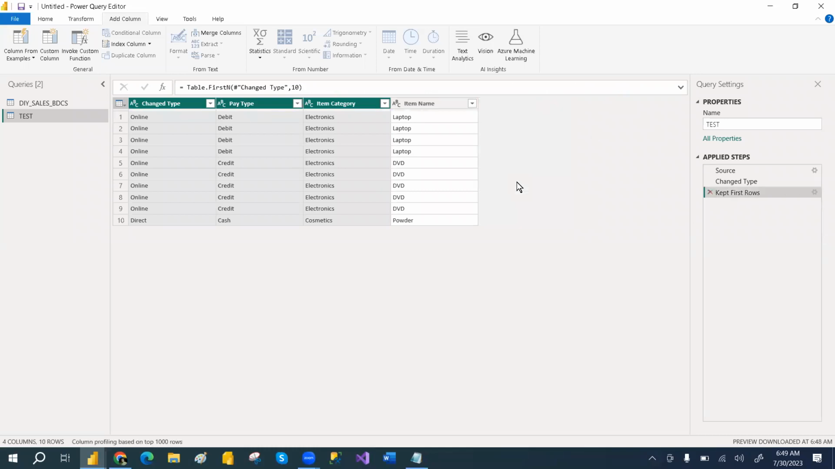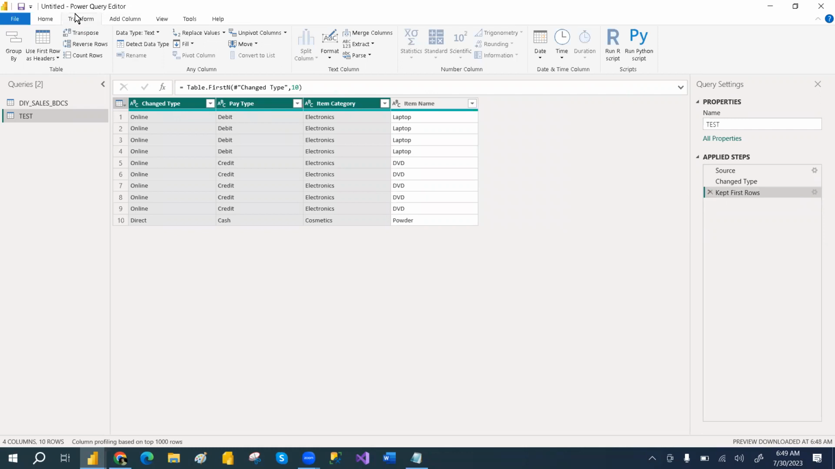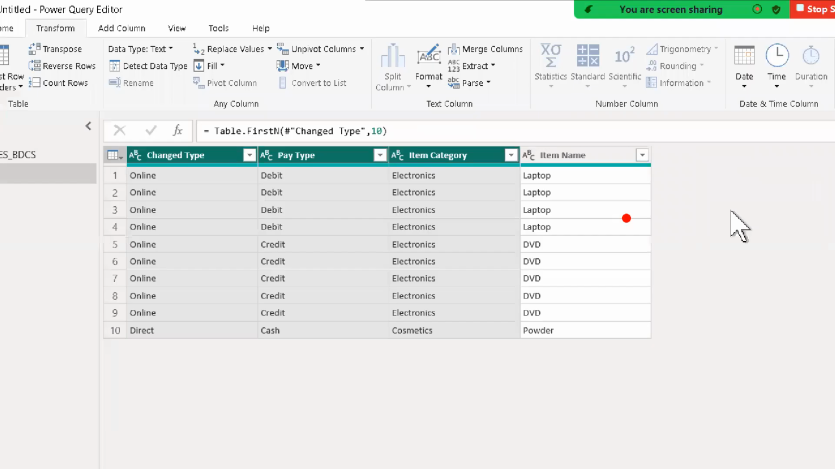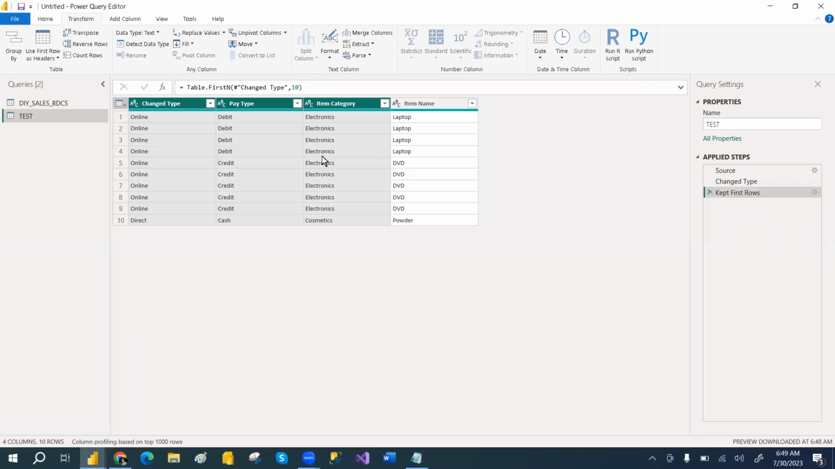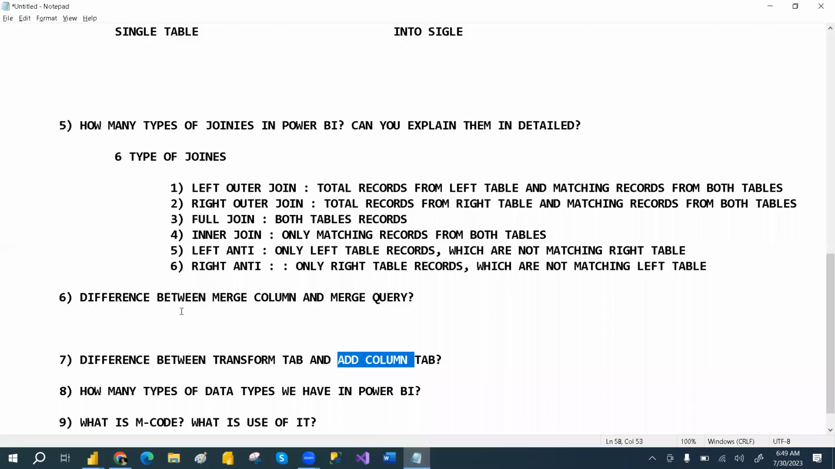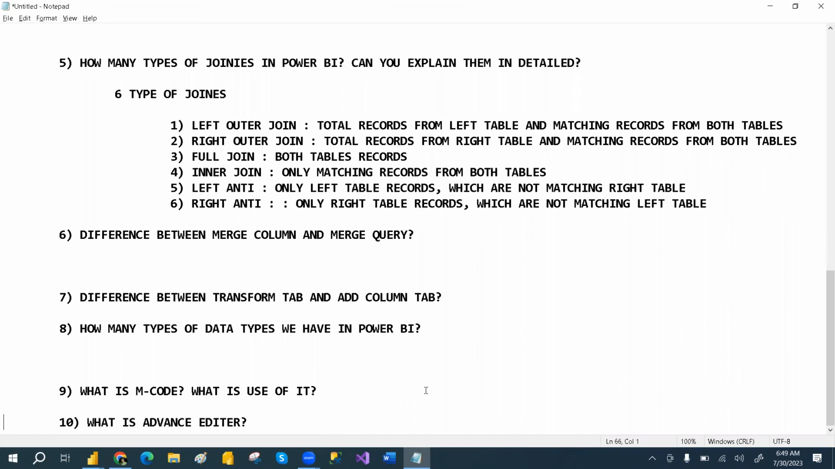Is that clear? So the transform tab will override the existing column and apply the operation there. But add column will not override the existing column. Each and every operation will create a separate column. So that is the main difference between add column and the transform tab. And then people will ask you how many types of joins we have.